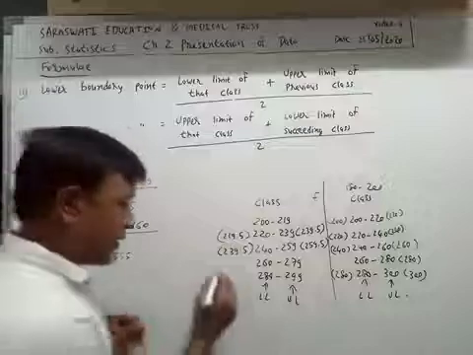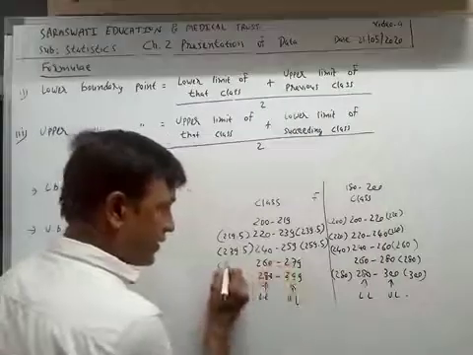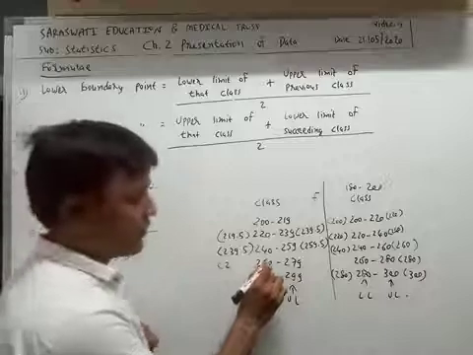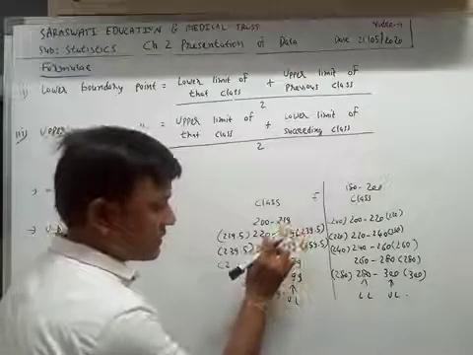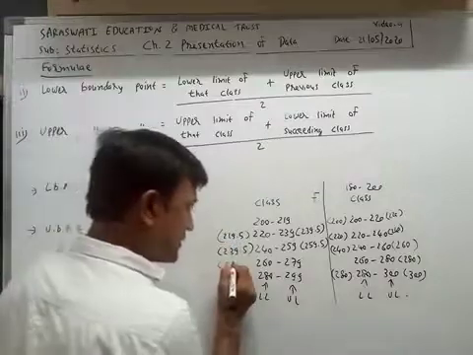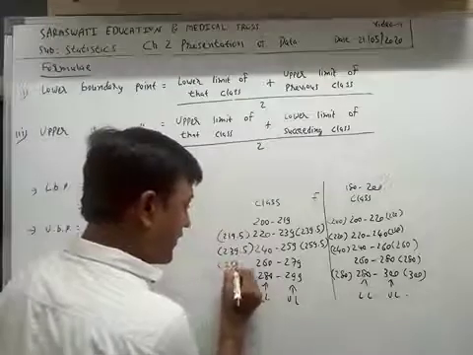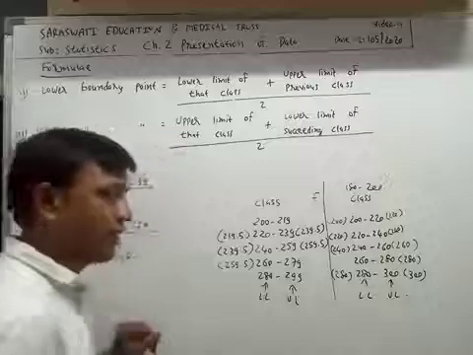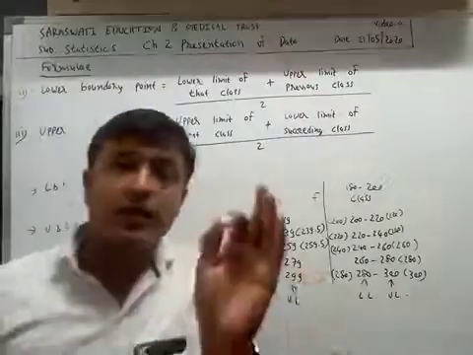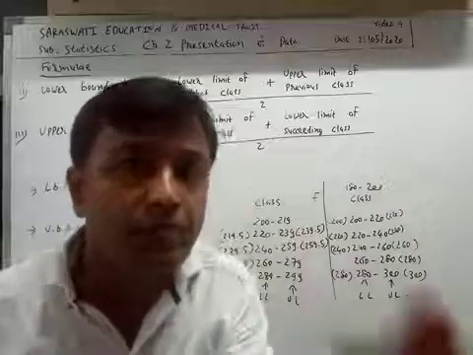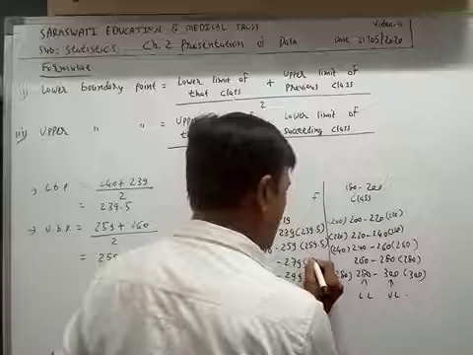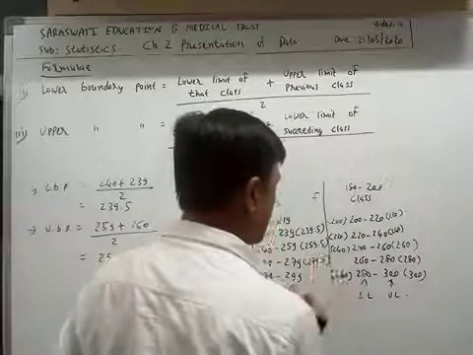Yes, subtract 0.5 from this value, because the distance between each and every value is 1. So the answer is 259.5. Now, what is the upper boundary point of the fourth class? The answer is 279.5.